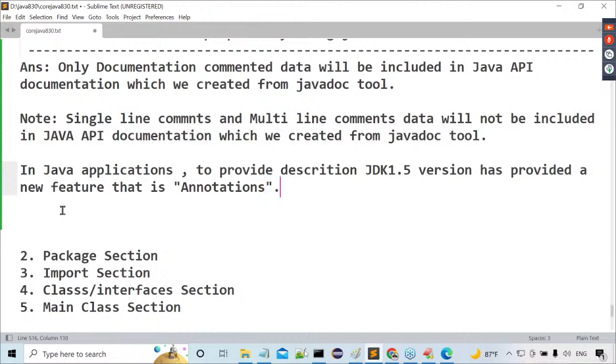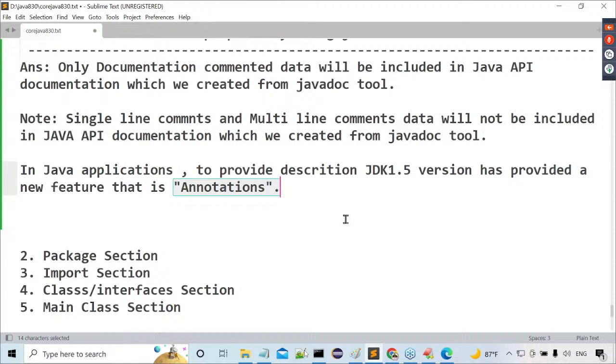Now, what I specified there clearly, in Java applications, to provide description, JDK 1.5, that means Java 1.5 version. JDK 1.5 in the sense Java 1.5 version has provided a new feature. That means in 1.5 version, a new feature was introduced. What is that new feature?